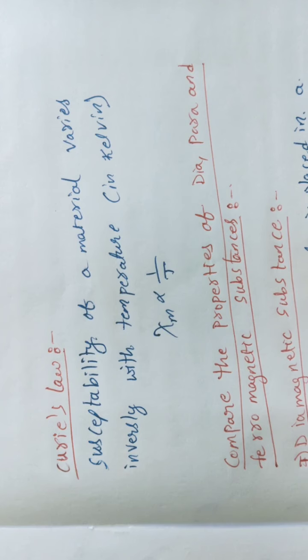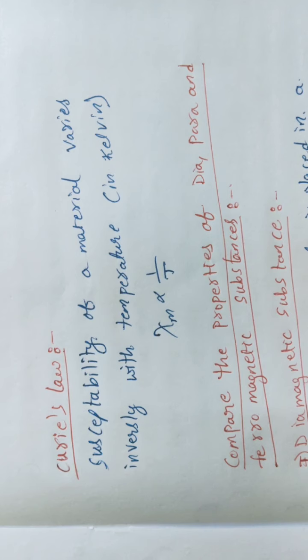How will we discuss Curie's law? It depends mostly on susceptibility and temperature. On what factors does it depend? Susceptibility and temperature, and how both are interlinked with each other, we will discuss in this law. The susceptibility of a material varies inversely with the temperature in Kelvin, and that is what we call Curie's law. Means susceptibility and temperature in kelvins of a given material are inversely proportional to each other. This is what it indicates.